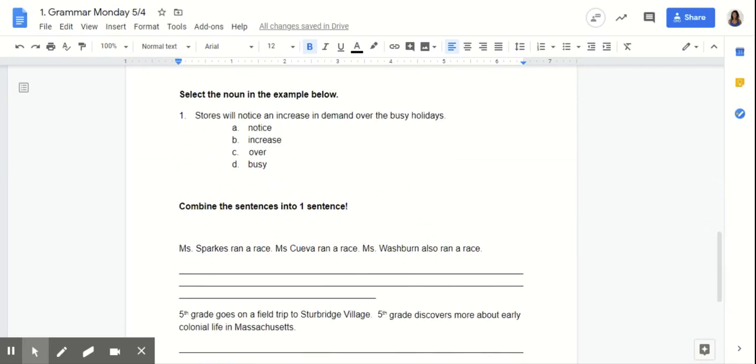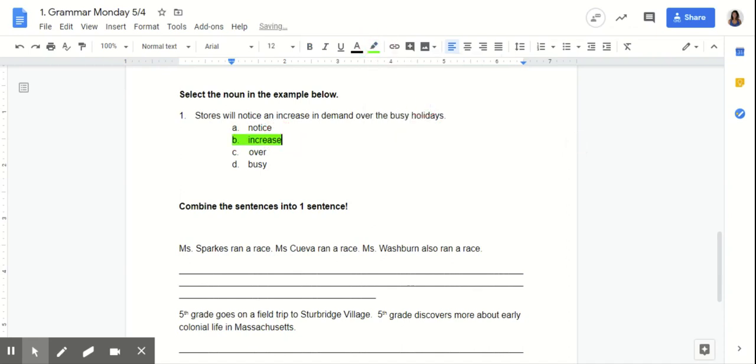Okay. So this one, select the noun in the example below. Stores will notice an increase in demand over the busy holidays. So, what do you guys think is the noun for this sentence? This one is very tricky. You have to realize how these words are being used in the context of the sentence. Exactly. Increase is the noun.